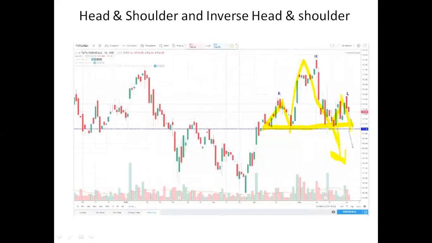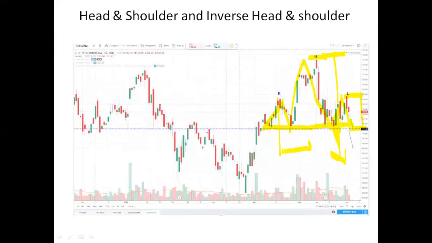The height of the head should be your target. The first target should be the height of the shoulder, and the height of the head should be your second target. The height of the shoulder should be your first stop loss. When that is achieved, your buying price should be the second stop loss to get the target of the head. This is a positional trade.